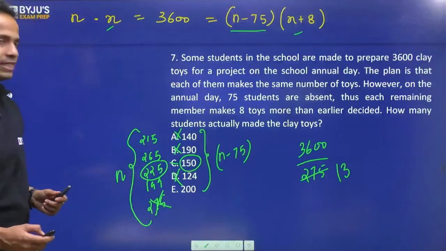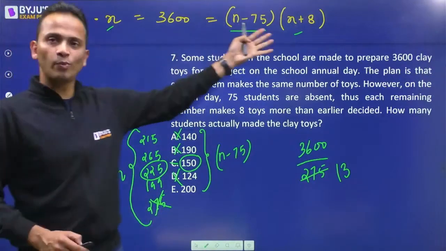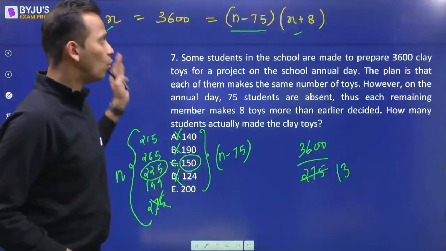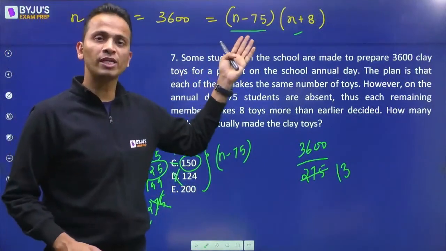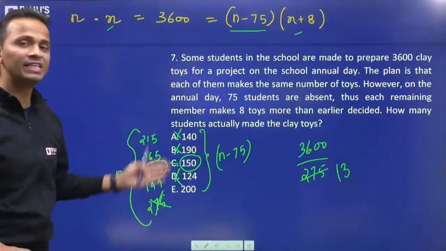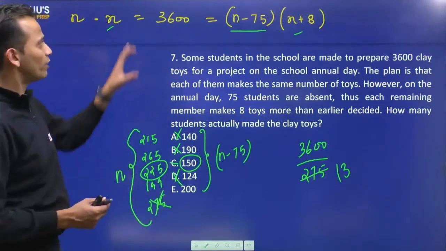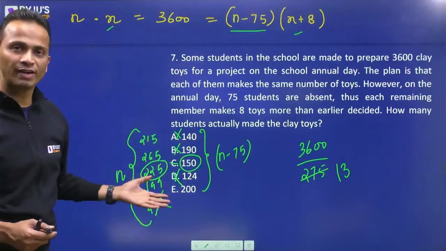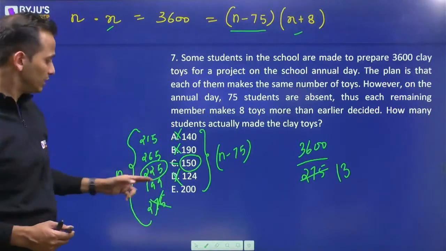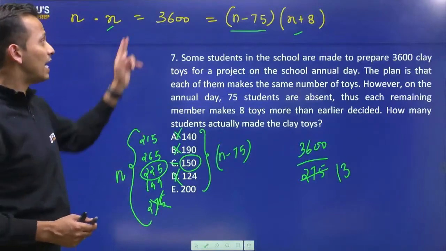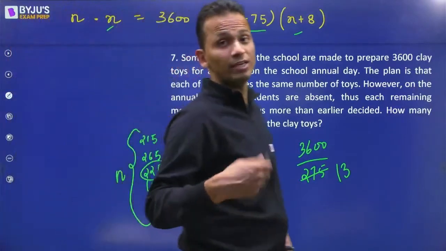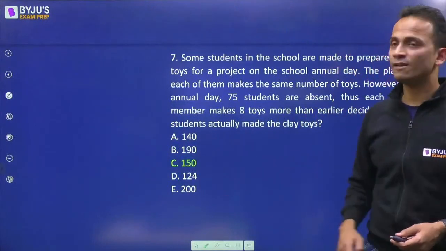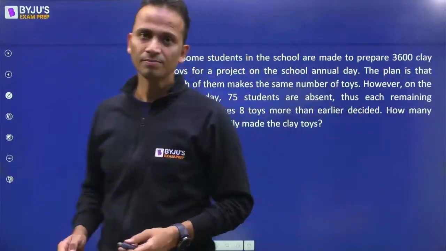All right, okay? So you could have solved this equation. Yes, it will give you the same answer. But why solve the question using a difficult method when you have a very simple method in front of you? What you have to do is just divide 3600 by these numbers and check which of them will divide. If there are more than 2 numbers, then calculate the value of n and again check its divisibility by 3600. Okay? So the correct answer is 150 for question number 7.